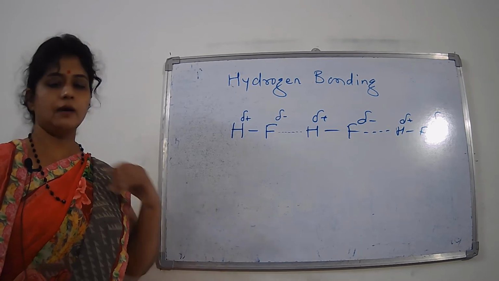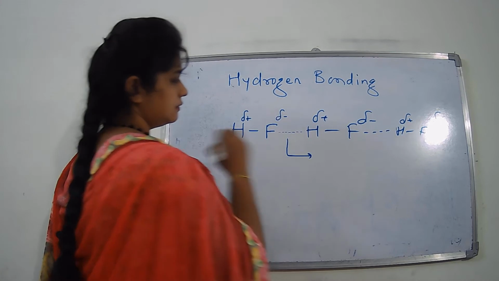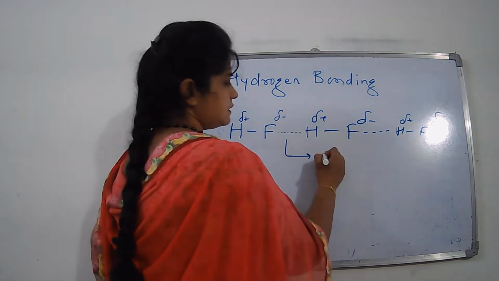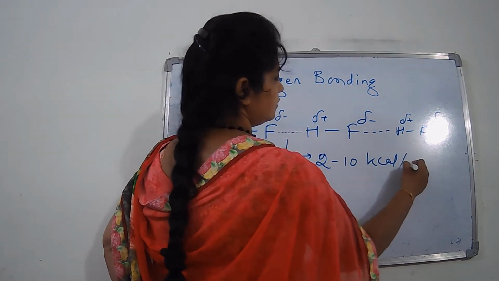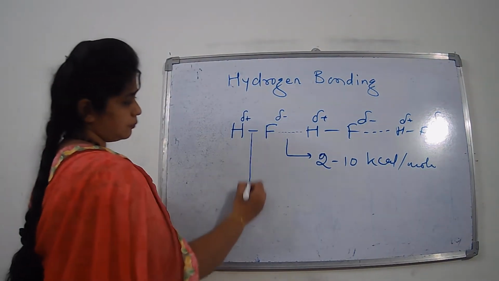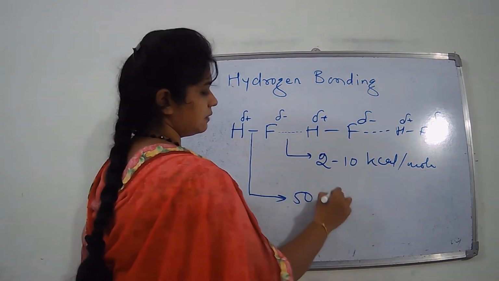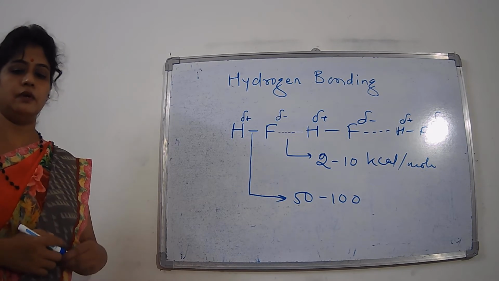Now this hydrogen bond is a very weak bond, as I said earlier, and the strength of this bond is about 2 to 10 kilocalorie per mole only. A covalent bond is a stronger bond, having strength of about 50 to 100 kilocalorie per mole.